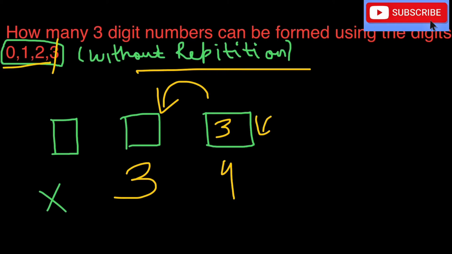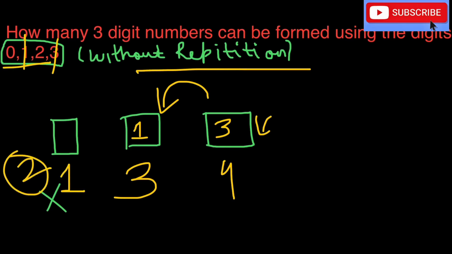Suppose we fill 1 here. Now, if I fill 1 here, I have 2 digits left. Cancelling 1, I have 2 digits left. But can I write 2 ways here? No. Why? Because 0 cannot be applied on the first box, as we discussed earlier. So I have only one way of filling here.